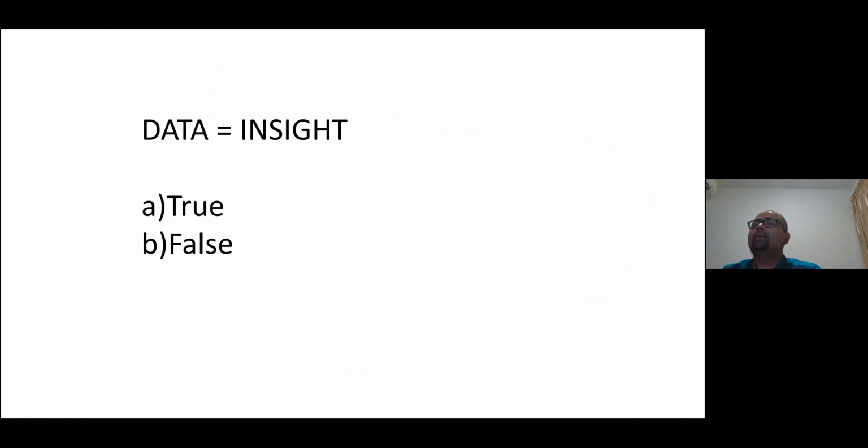Okay, question for you guys: data equals insight. Is it true or false? You can just write true or false in the chat. Okay, true, false. Come on, guys, some more responses. False also, that means some mixture, right? Okay, great. So the answer here is false, right? Data does not equal insight.